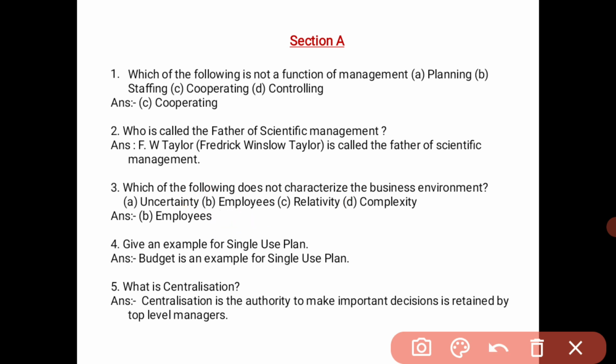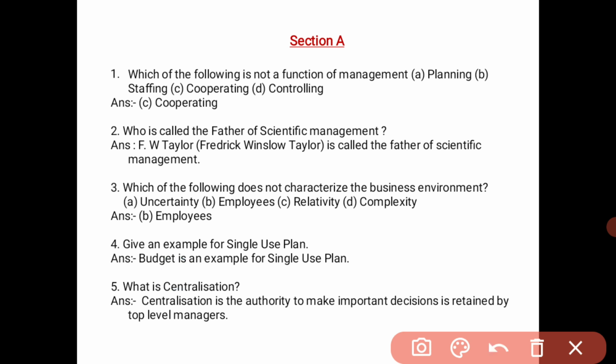Next, give an example of a single-use plan. An example of a single-use plan is a budget. Only a single person is going to utilize the activities. For example, we can say a budget.